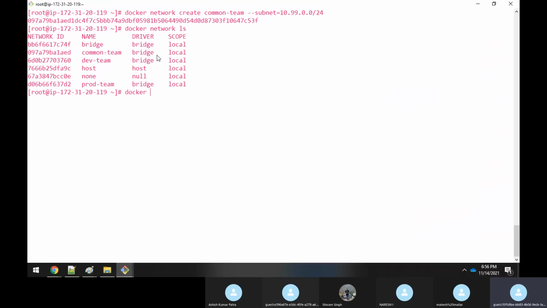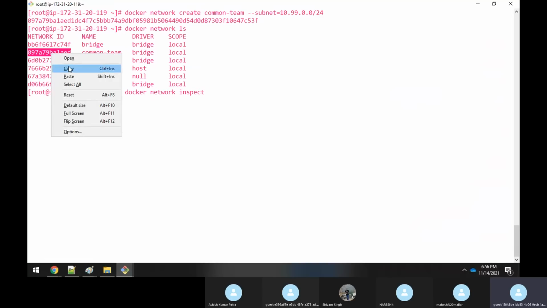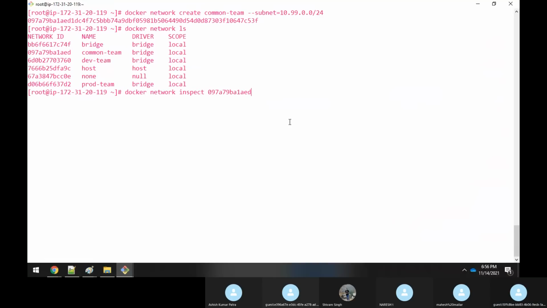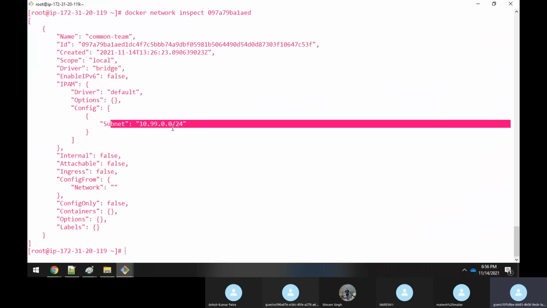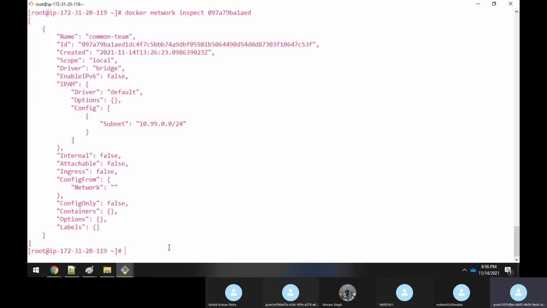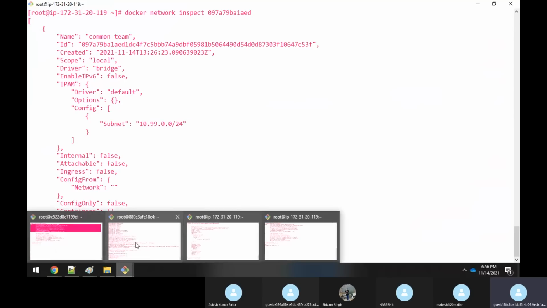If you execute docker network inspect and specify this network ID, you can see that it has given the subnet with the range 10.99.0.0/24.